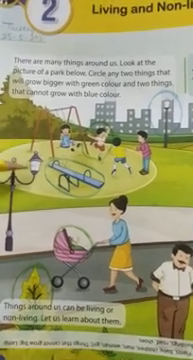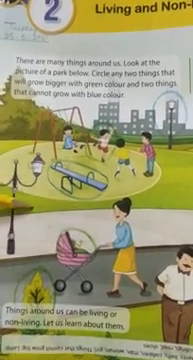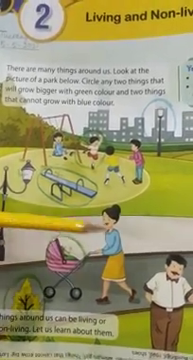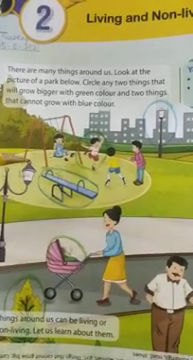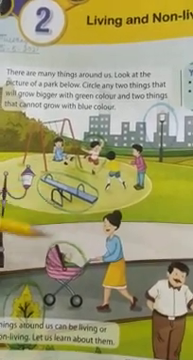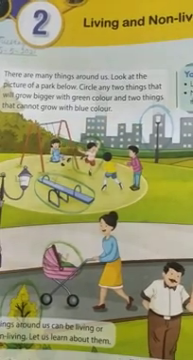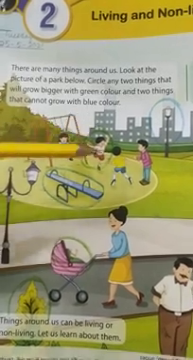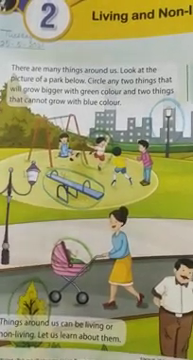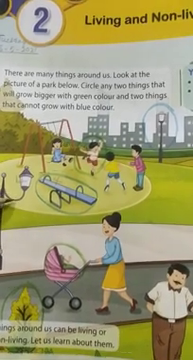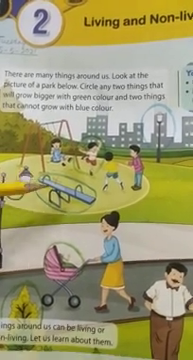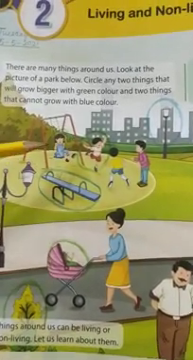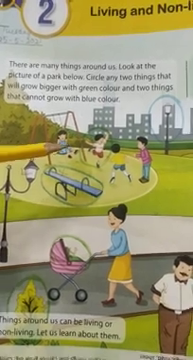Children, we see many things around us, and this is the picture of a park. You can see so many things in this picture like man, woman, girl, children, baby, plants, trees, and swing, slide, lamppost, road, building, grass. In this picture, some things are living things and some things are non-living things. You have to circle two things that will grow bigger,